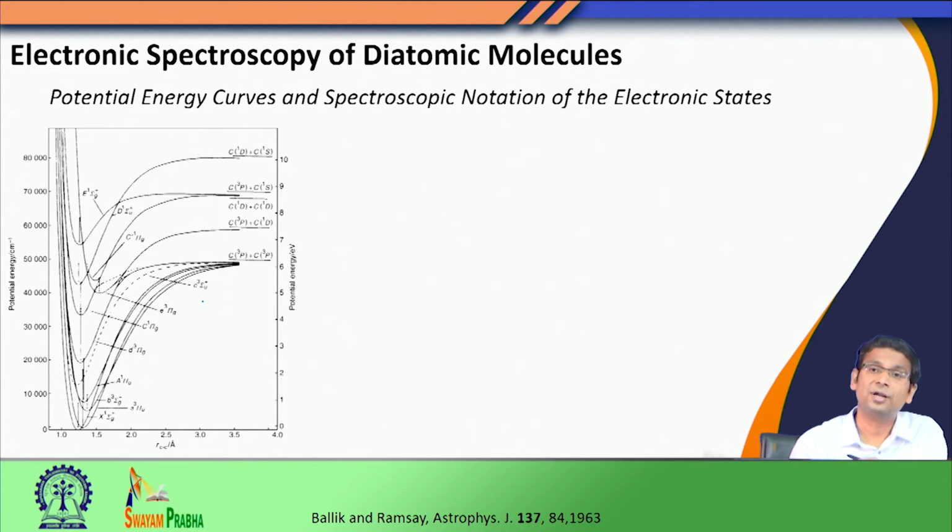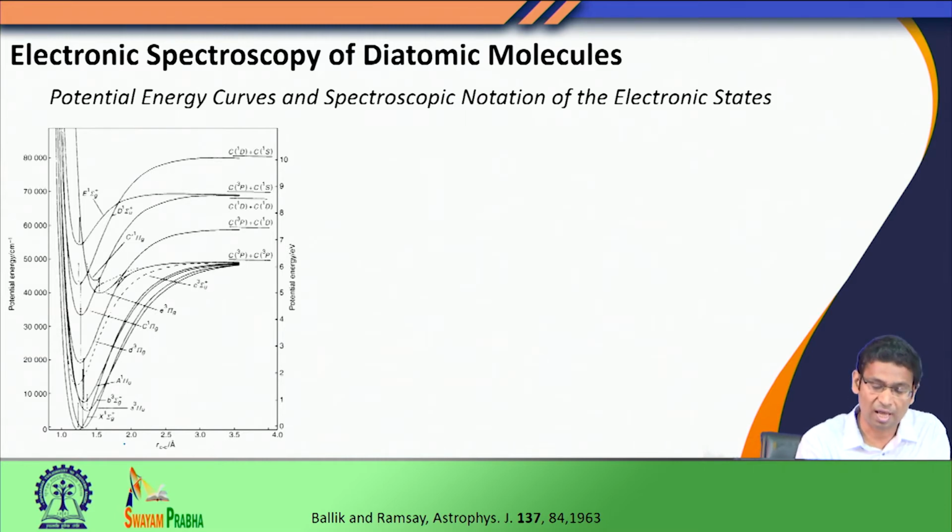For a polyatomic molecule, if you have n number of atoms, you have 3n minus 6 or 3n minus 5 degrees of freedom. So, the potential energy surface can be very high dimensional. But for a diatomic molecule, since you have only 1 degree of freedom, the potential energy surface is essentially a potential energy curve which depends only on one dimension, that is the internuclear distance.